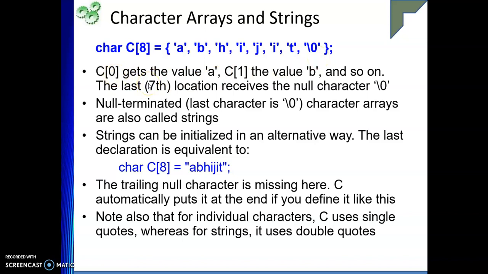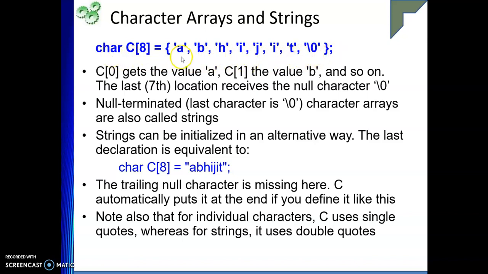As we know in C, the array starts from index 0, and there should be a null character. So this is one way in which you can initialize a character array.